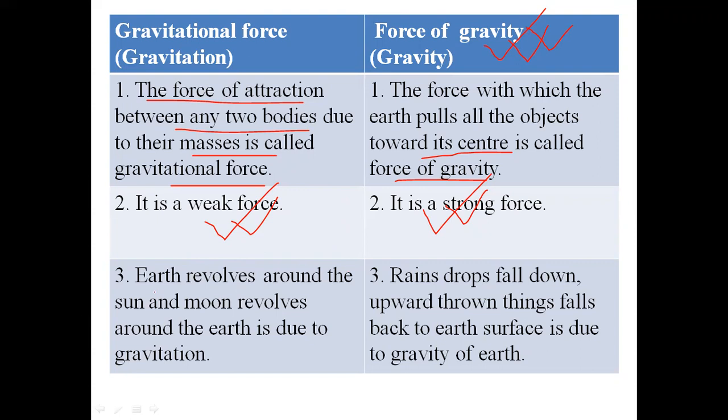Examples of gravitational force: the earth revolving around the sun and the moon revolving around the earth are due to gravitation, because every object in this universe attracts each other. Even our copy, pen, laptop and mobile attract each other. But the gravitational force is so negligible in comparison to the gravity of the earth that we don't feel it. Whereas raindrops falling down and upward-thrown things falling back to the earth's surface are due to the gravity of the earth.